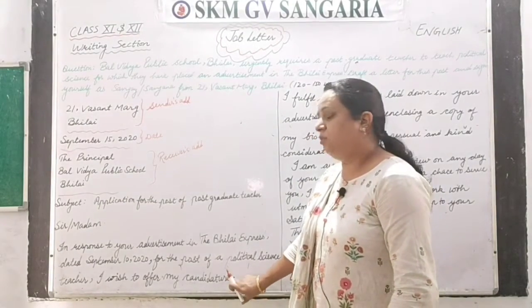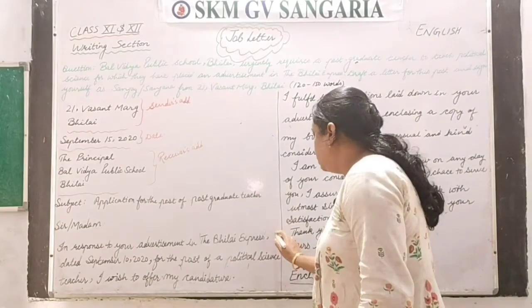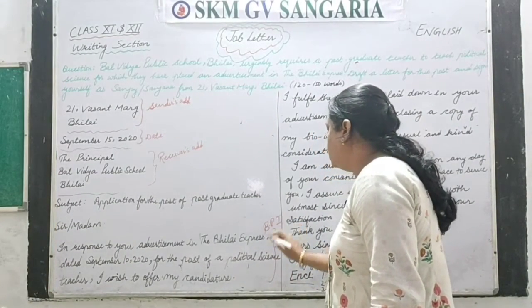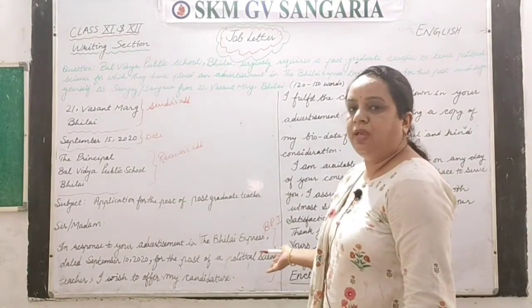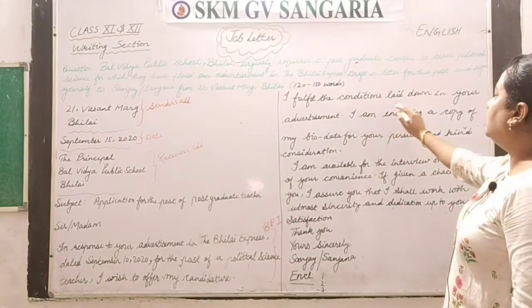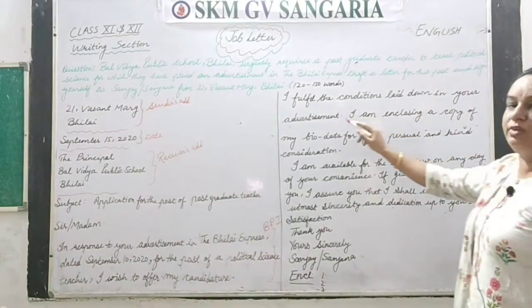So that is the first opening paragraph. This is body paragraph number 1. You can shortly say PP1. Second paragraph is, I fulfill the conditions laid down in your advertisement.